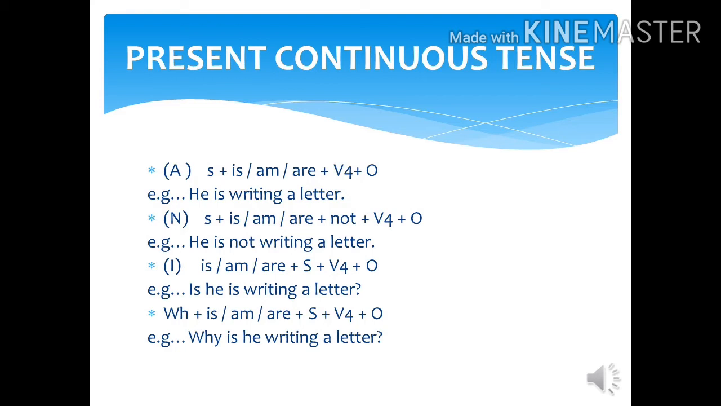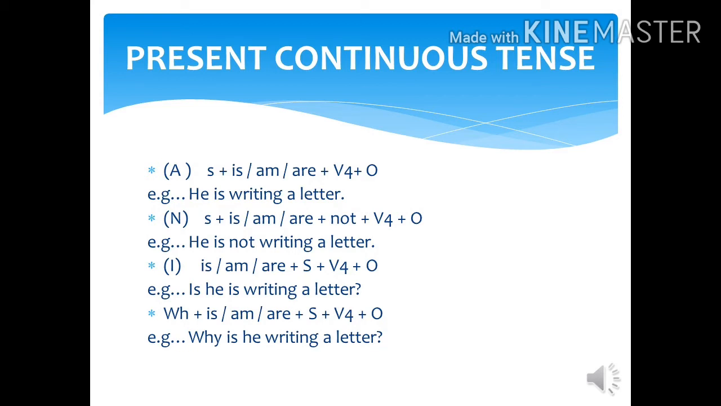Let's discuss the I, that is denoting interrogative. As I told you that it is basically a question, so it starts with the helping verb. Is, am, are, then subject will come, then fourth form of verb with object. For example, is he writing a letter?